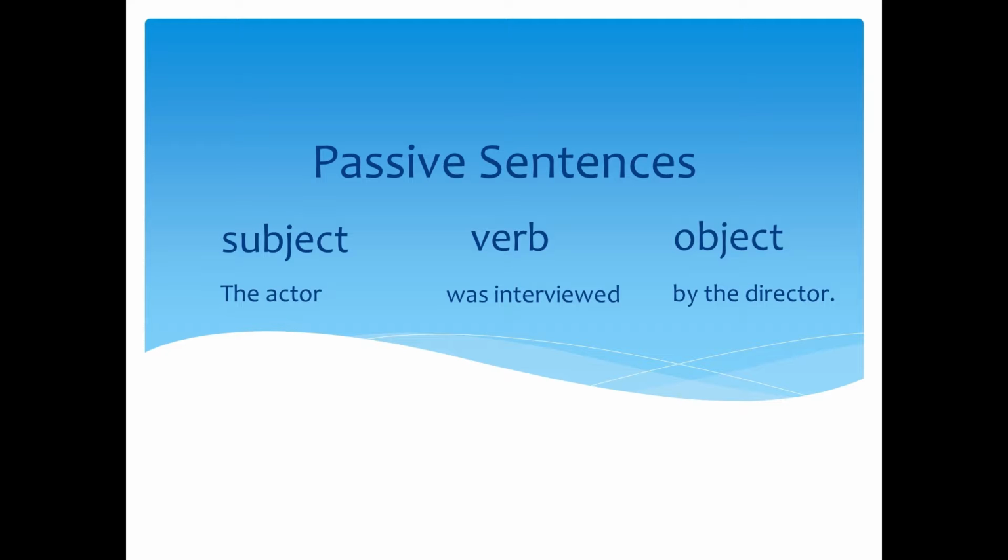In short, the structure of a passive sentence is as follows: thing or person receiving action plus be plus past participle of verb plus by plus thing or person doing action. In our example, the actor, who is the one receiving the action, becomes the subject. "Was interviewed" is the simple past of the verb to be plus the past participle of the actual verb of the sentence. And finally, the director, who is the person doing the action, becomes a so-called by-agent.